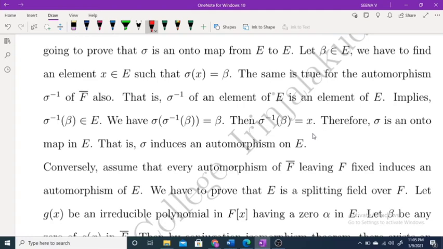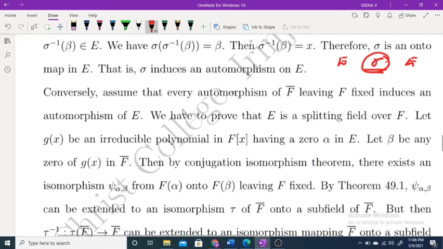So we have assumed E is a splitting field, and finally we get sigma. If you take any automorphism sigma, then sigma induces an automorphism on E. As sigma is arbitrary, we can easily say that every sigma induces an automorphism on E.